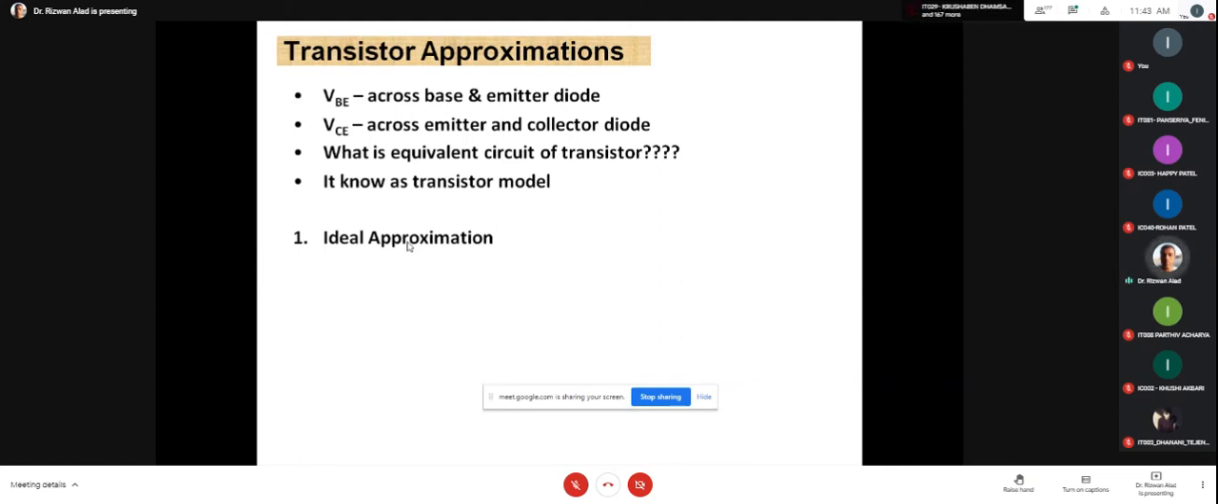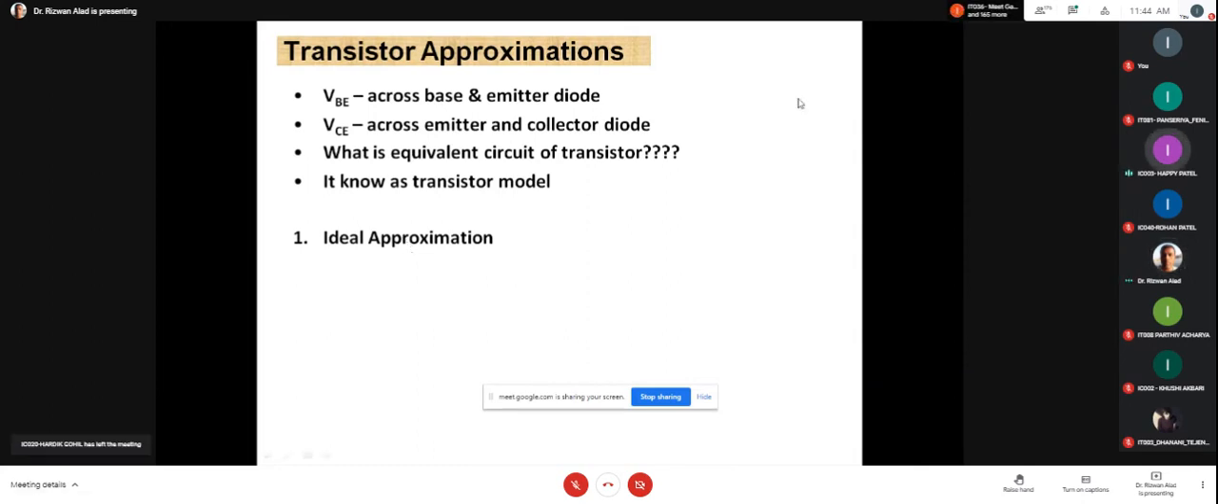Can you tell me what is the difference between ideal, second and third approximation? Sir, in one we consider it as an open switch. Okay, diode as a switch. And second? In second, we subtract 0.7. Okay, and third? Third, I don't remember, because the third is not used most of the time.